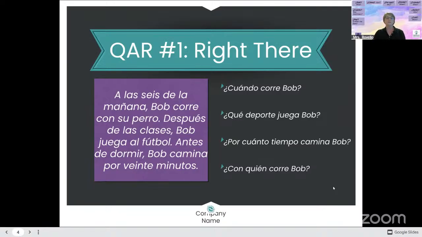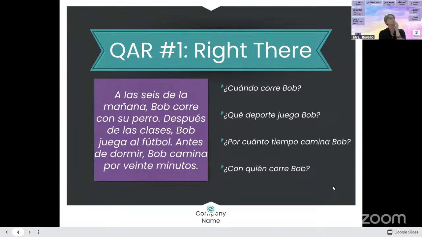¿Con quién corre Bob? Now, I'm not going to help you with this one. I'm going to give you a couple of minutes and you pop in the answer when you think you got it in the chat. ¿Con quién corre Bob? I'm not going to give you any hints. Con quién. So you got to know what quién means. Oops, I gave you a hint.